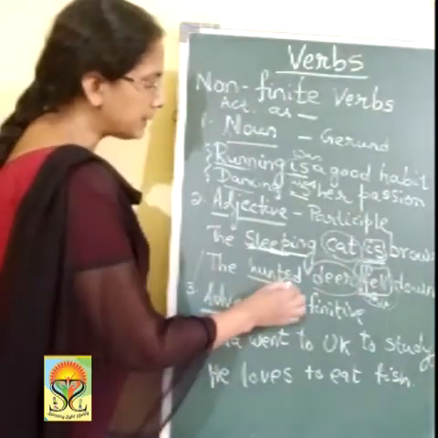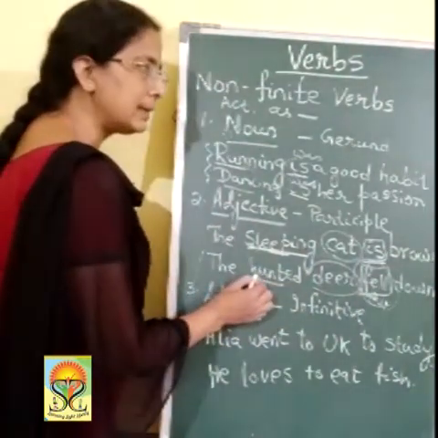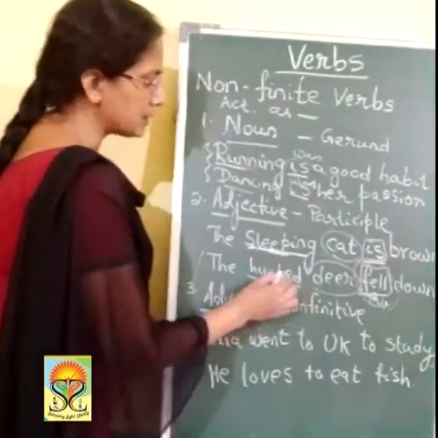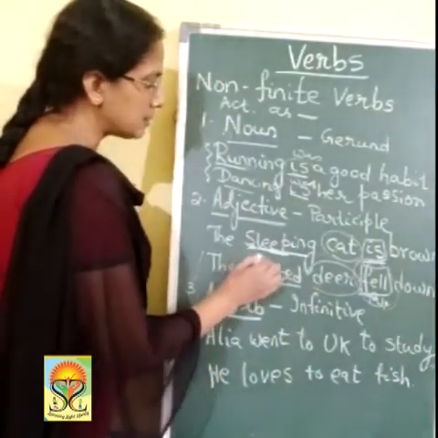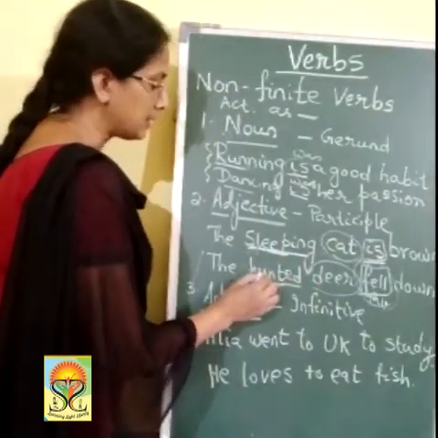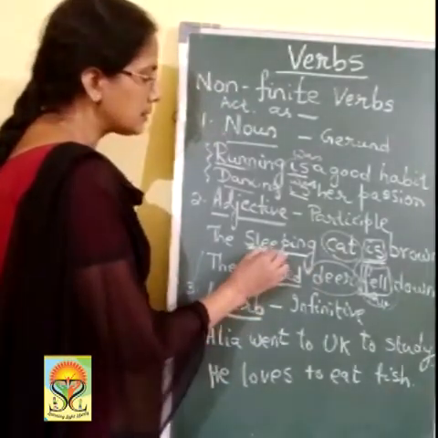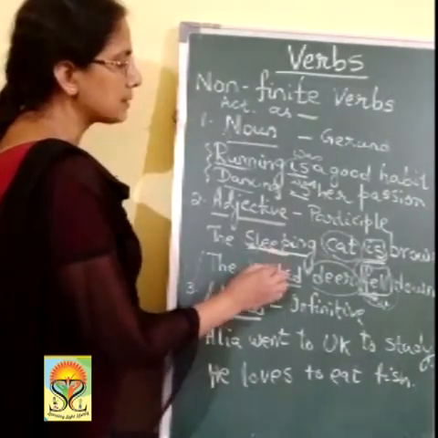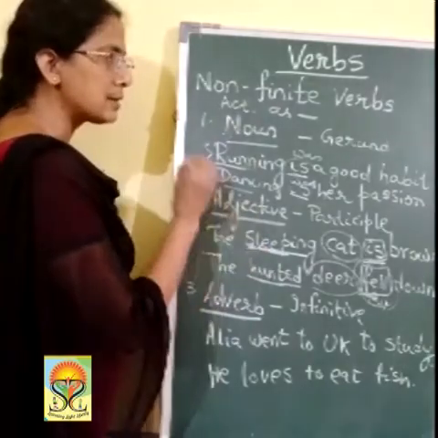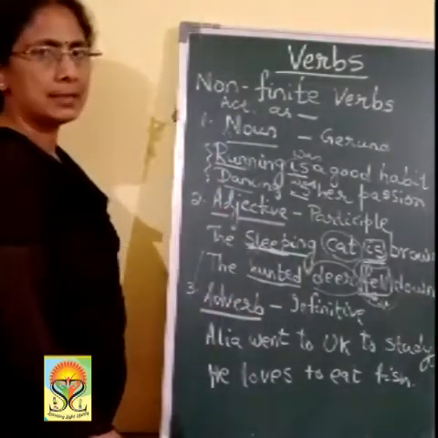So, hunted deer. What type of deer? Hunted deer. So it is describing the noun deer. So this is used as an adjective. Though hunt is a verb, it is used as an adjective in this sentence. So these two, sleeping, hunted, are examples of non-finite verbs which are used as adjectives in the sentence.